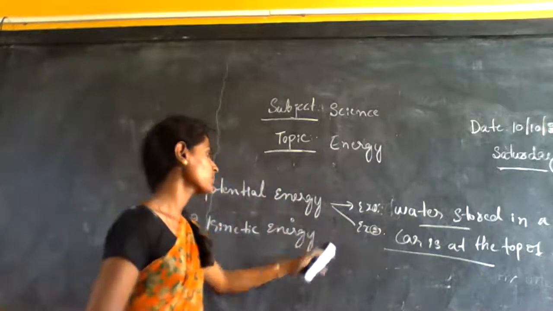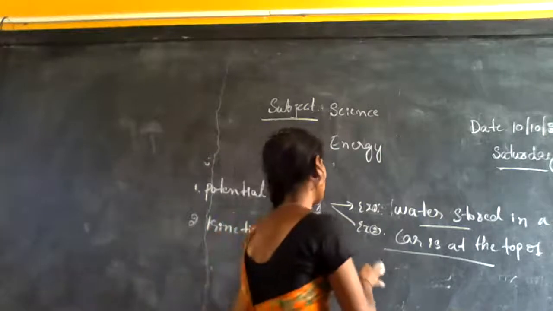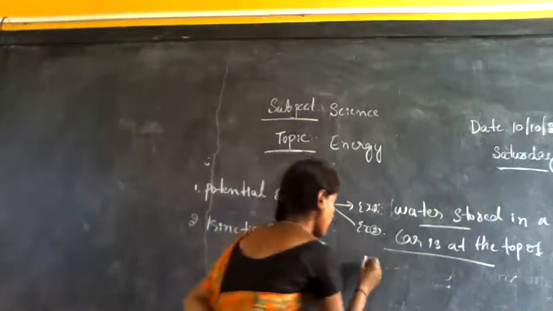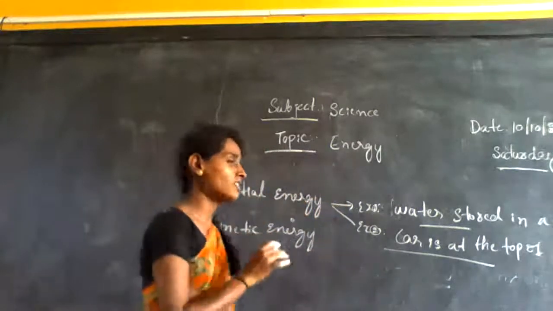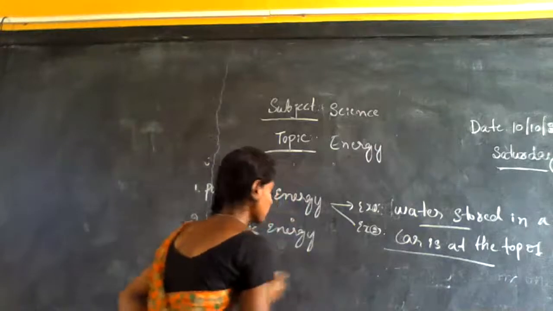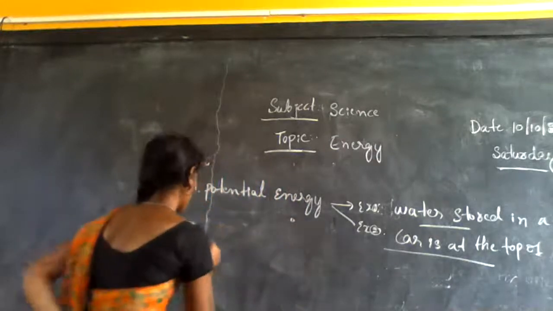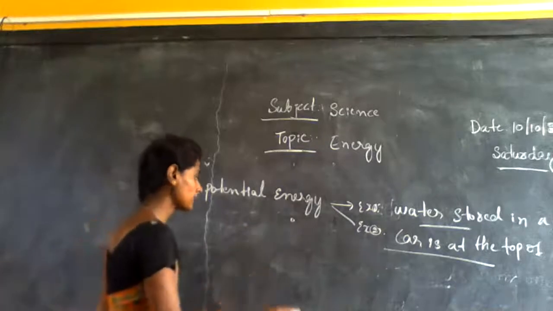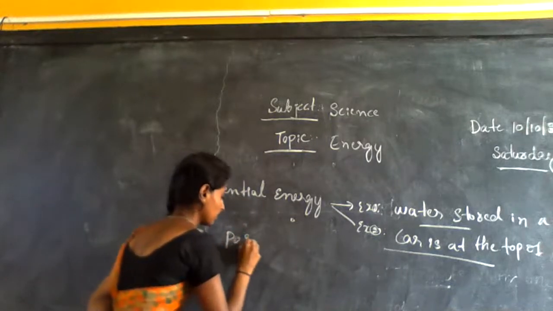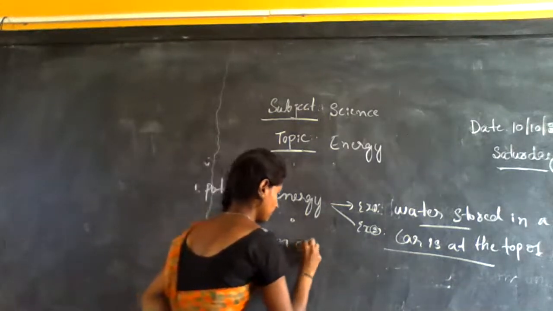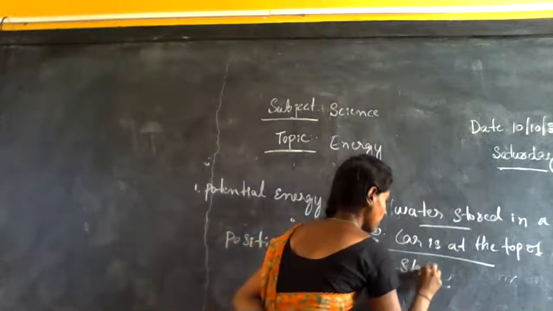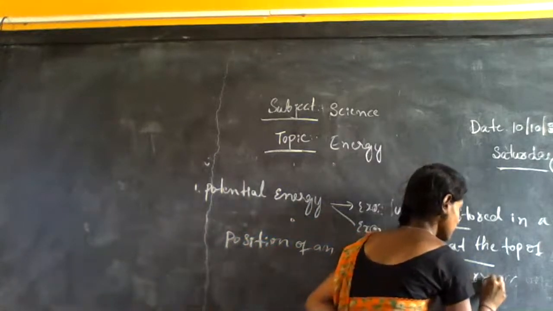Potential energy is the energy possessed by the object due to its position or state or arrangement. I wrote down this definition here. Potential energy is the energy possessed by the object due to its position or state or arrangement. This is called potential energy.